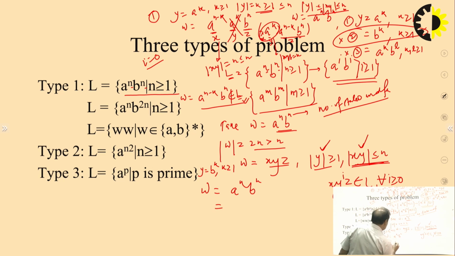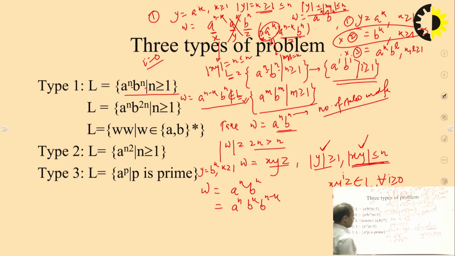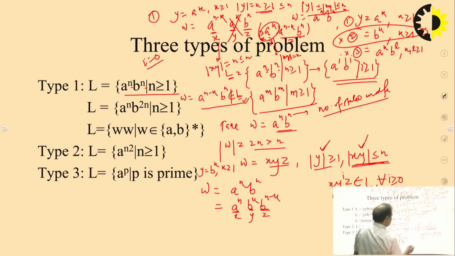This can be divided as a^n, then b^k, and b^(n-k), right? We can divide like a^n b^n and then b^(n-k). So this is your y, this is x and this is z. The length of y is greater than or equal to 1, yes, it's okay. This is perfectly valid, right?